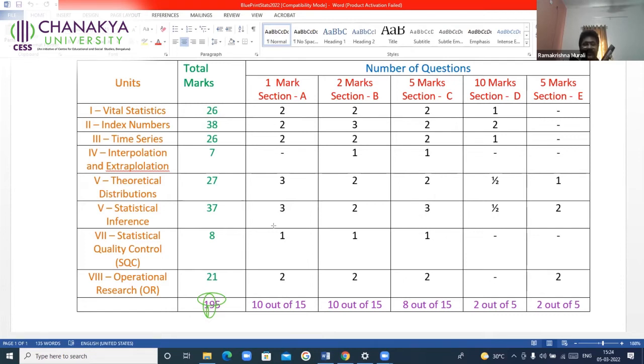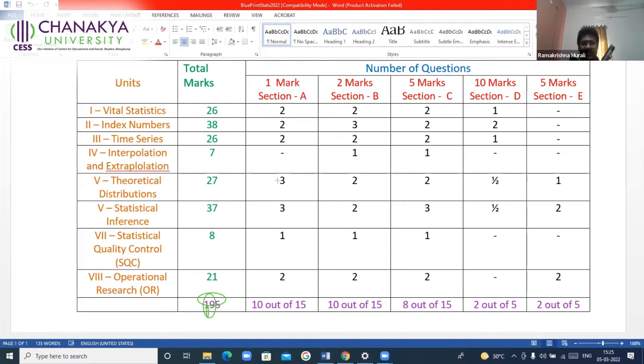So if you find it difficult to answer the questions, or if you think you might make mistakes, keep it as the last choice. After answering all the required questions, then you go for statistical inference. Sir, I feel theoretical distribution is difficult. Some students generally say in the class, sir, what happens if I ignore even theoretical distributions also?